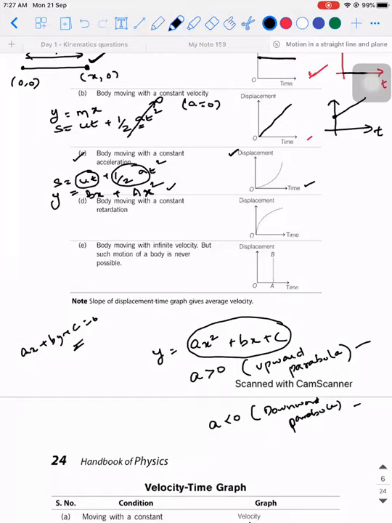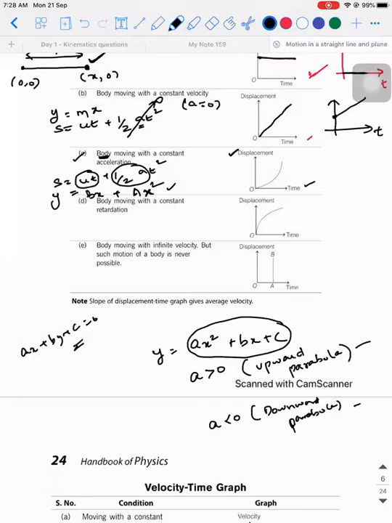If it is an upward parabola, what physics keyword is telling you it's an upward parabola? So how do you read the question? An object is moving with constant acceleration. Acceleration is a positive word or a negative word? It's a positive term.